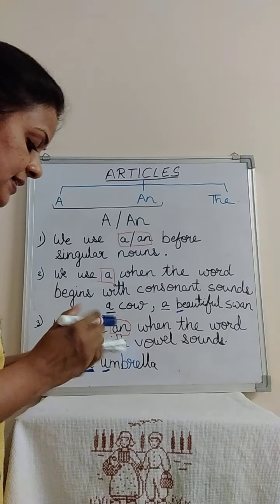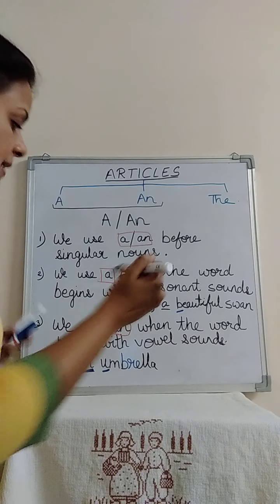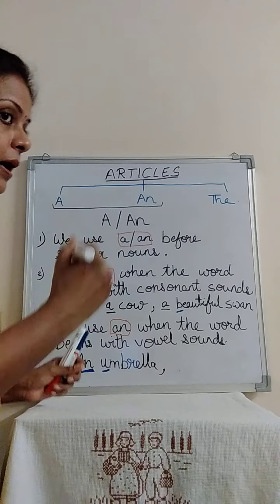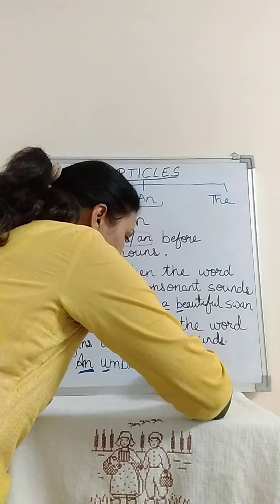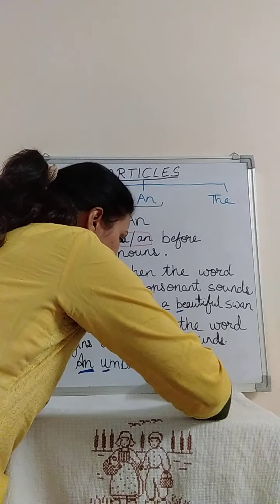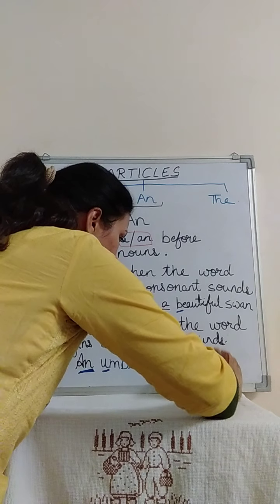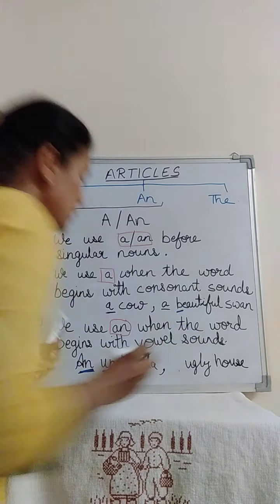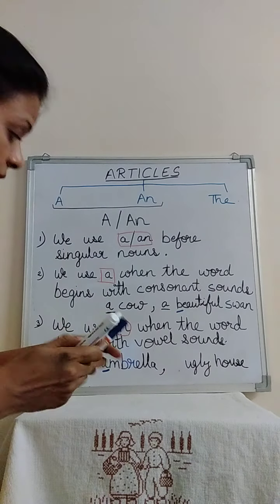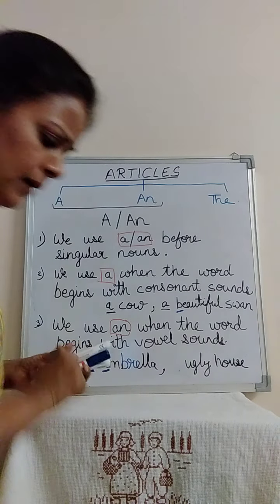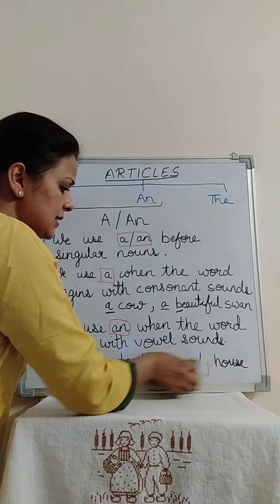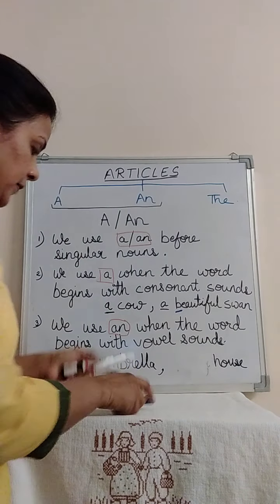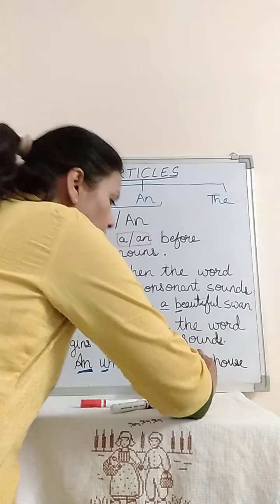Let's take another example. Ugly house. Now this is also okay. Ugly, since you have done this, I will write another. You all know O is a vowel. So I write down an old.